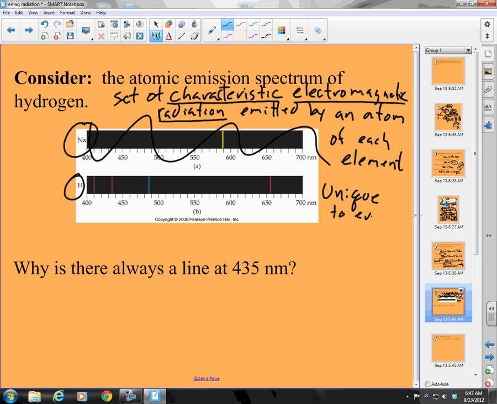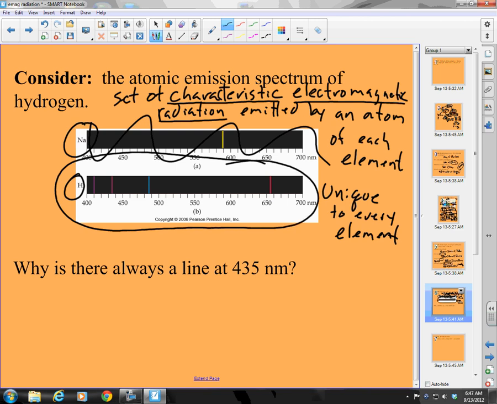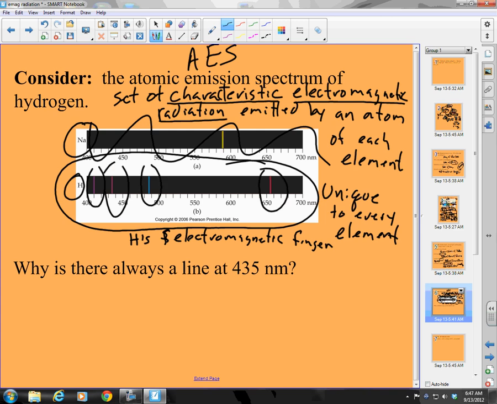It is unique to every element. So when I say that this is the atomic emission spectrum, and we'll call it an AES, of hydrogen, that means it is unique to hydrogen. It is like hydrogen's fingerprint, electromagnetic fingerprint. If I see this kind of pattern, I can conclude that hydrogen is making that.